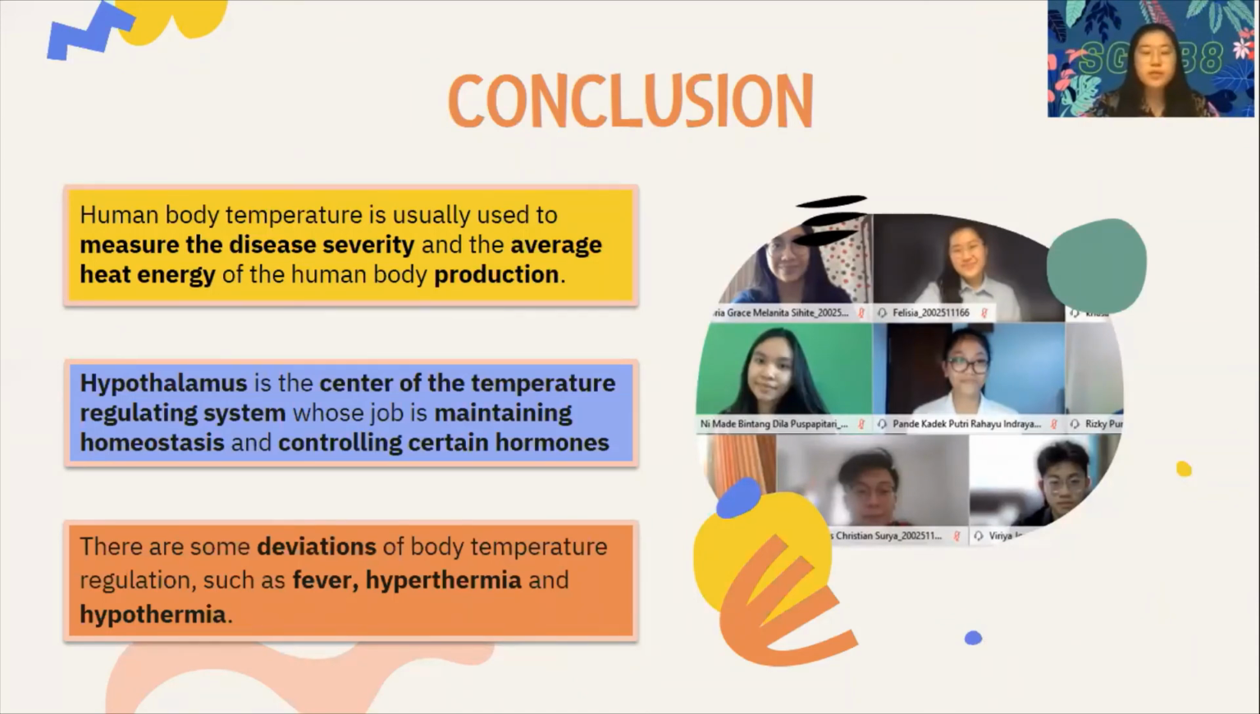In this presentation, we are able to conclude the body temperature regulation into 3 points. Human body temperature is usually used to measure disease severity and the average heat energy production of the human body. The hypothalamus, the center of the temperature regulating system, is really important in maintaining homeostasis, or the equilibrium of the body, and controlling certain hormones in our body. However, some deviations can still occur in our body, causing problems or abnormal conditions such as fever, hyperthermia, and hypothermia.